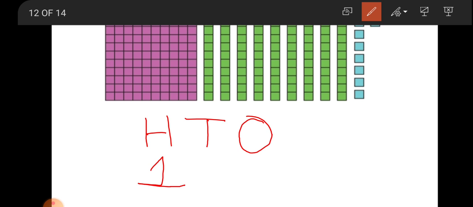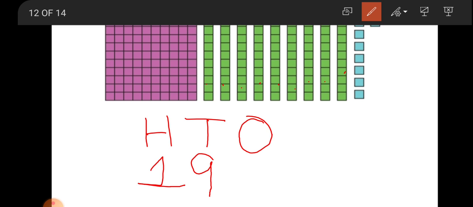Now next we will write in the tens place. In the tens place, we have to count the tens columns. 1, 2, 3, 4, 5, 6, 7, 8, 9. Columns are 9, so write 9 in the tens place.